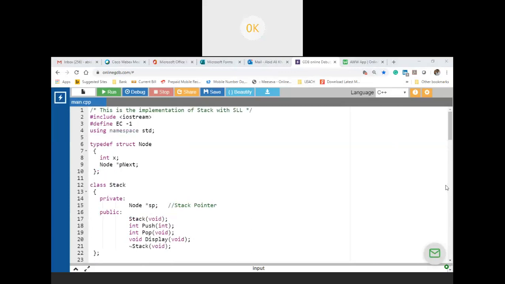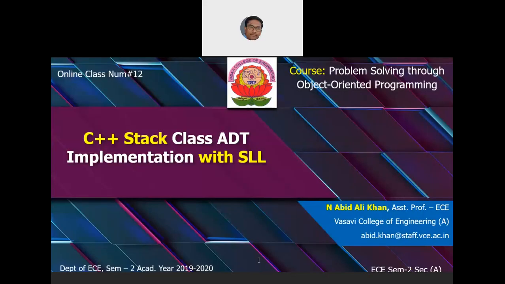So we are done with stacks. So probably what you can do next is assume that you have a stack. By using stack operations, you convert a decimal number into binary number, because the conversion process from decimal to binary requires accumulation of all your remainders in the reverse order.